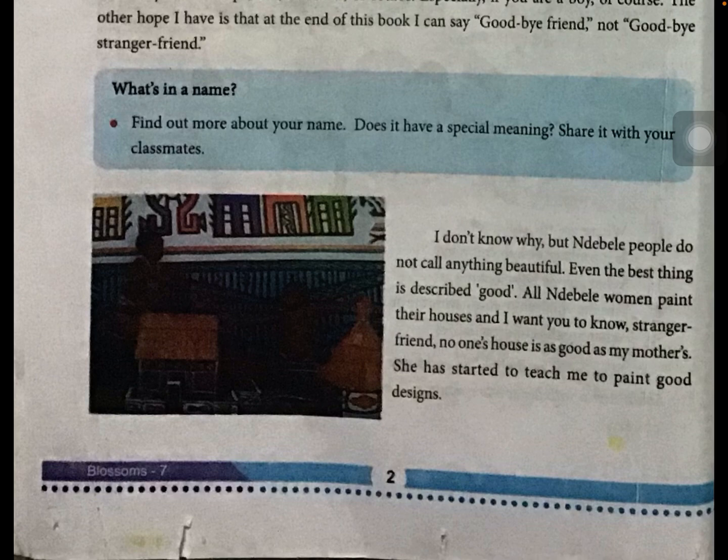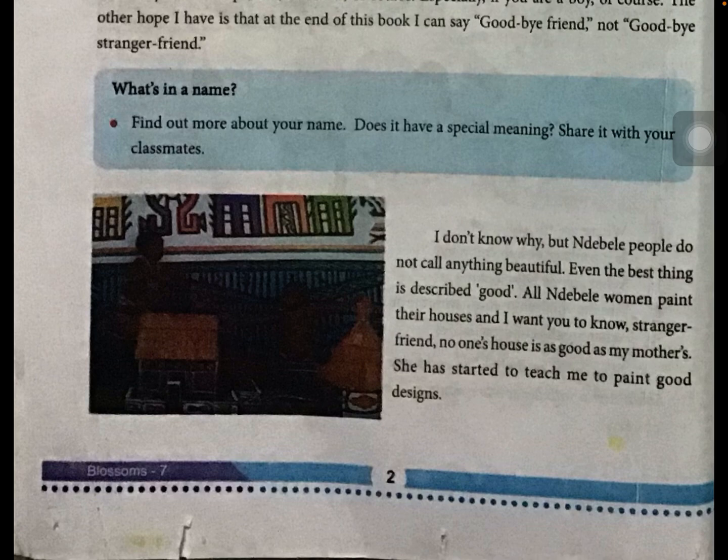I don't know why, but Dibel people do not call anything beautiful. See, for example, if we see anything extraordinary, or it is not an ordinary event, then what do we say? Beautiful. Okay, but here Dibel people do not have the habit of using that word. They never used that word. Who is telling these words? Thandi is sharing with us. I don't know why they don't use it at all. I did not understand until now.